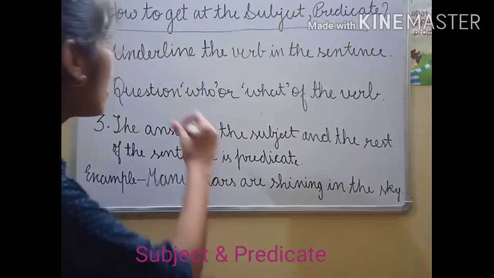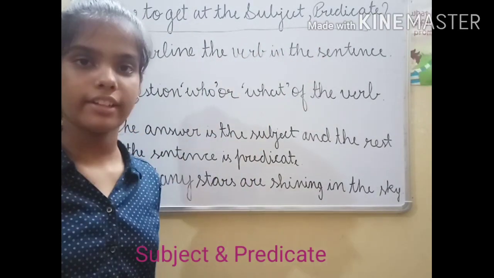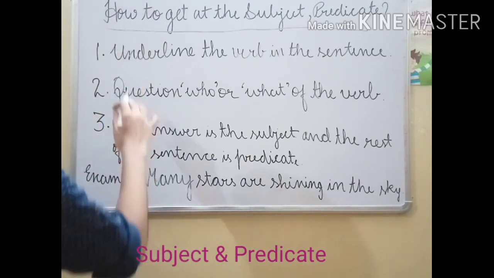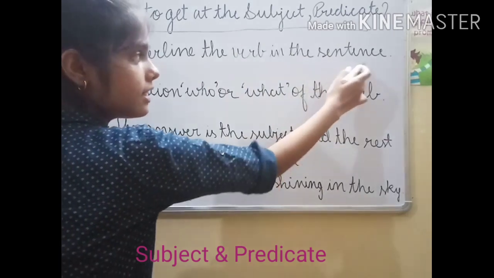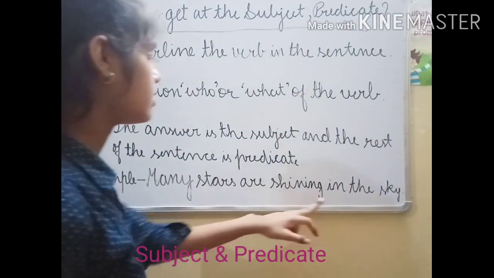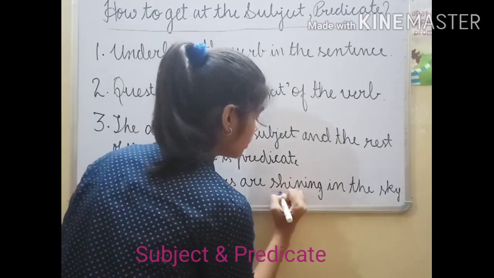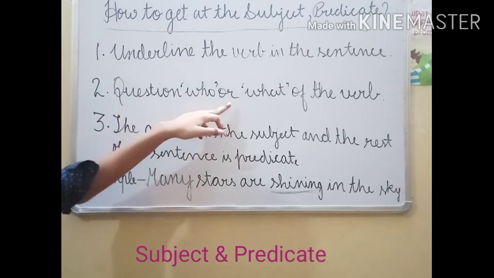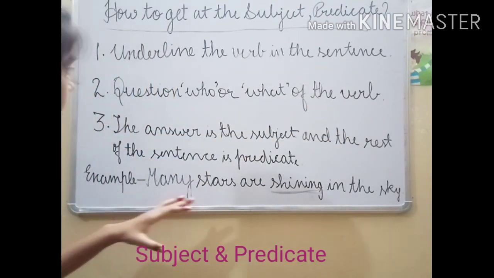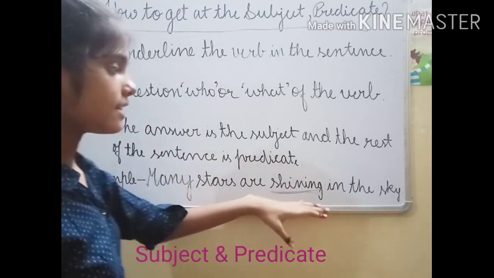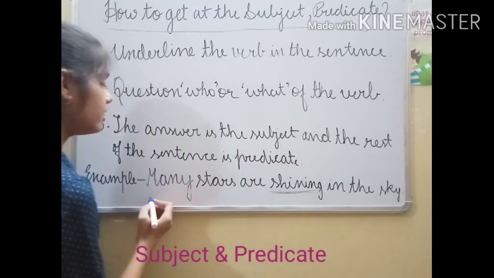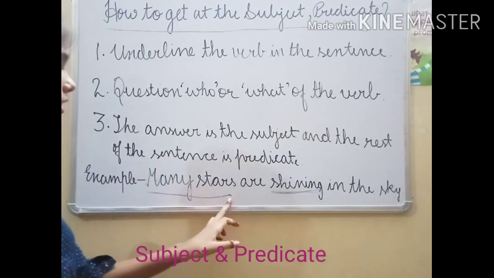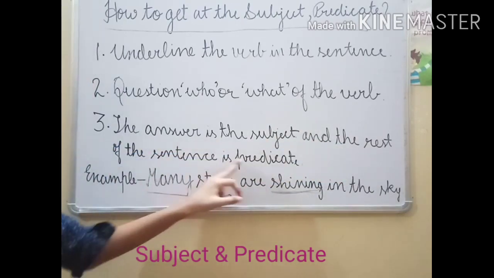Now we will study how to find the subject and predicate in a sentence. Some basic rules are given as follows. First, underline or find the verb in the sentence. Here is the example: many stars are shining in the sky. So we will underline the verb. Shining is the verb. Second, ask who or what of the verb. Who is shining in the sky? Many stars are shining in the sky. Third, the answer is the subject, and the rest of the sentence is the predicate.